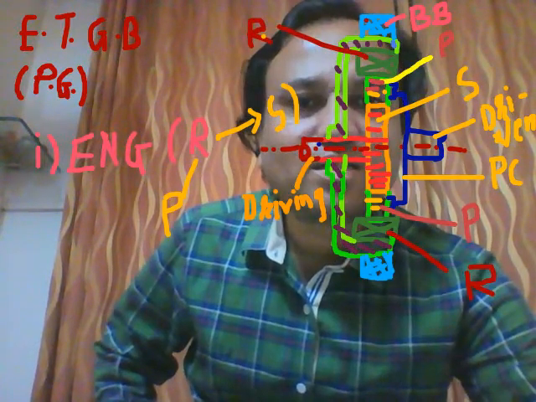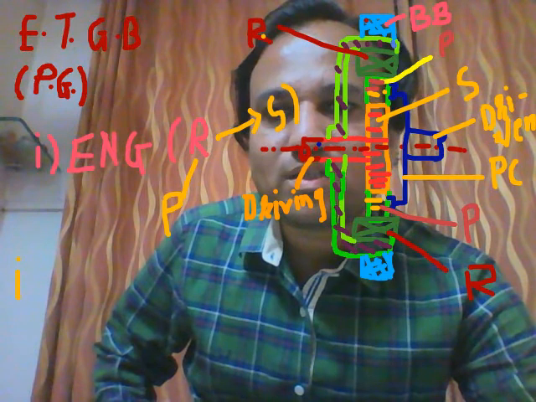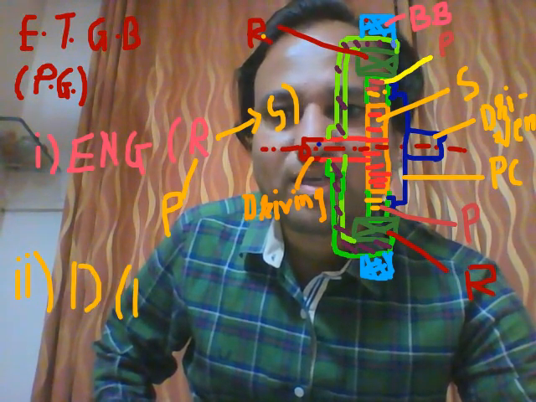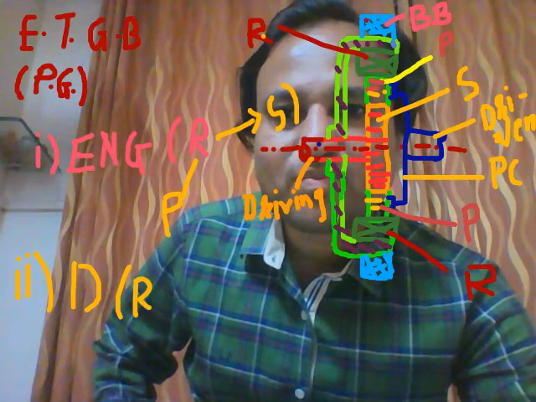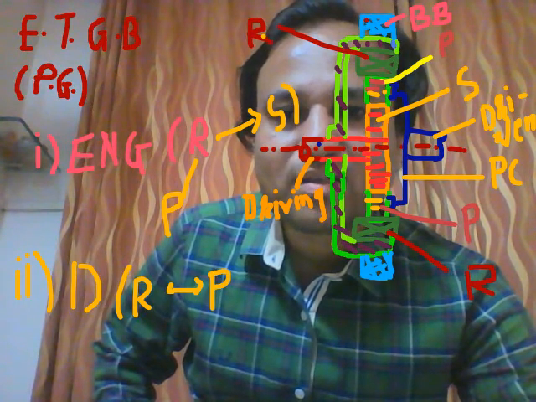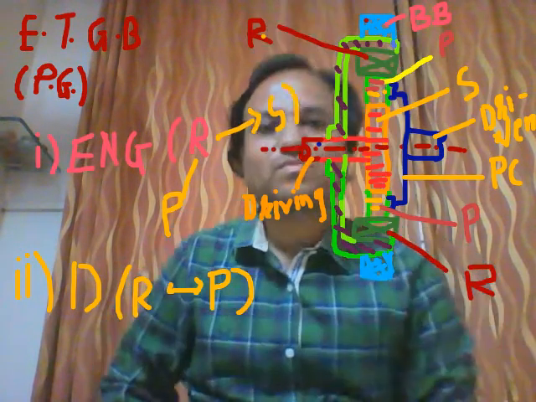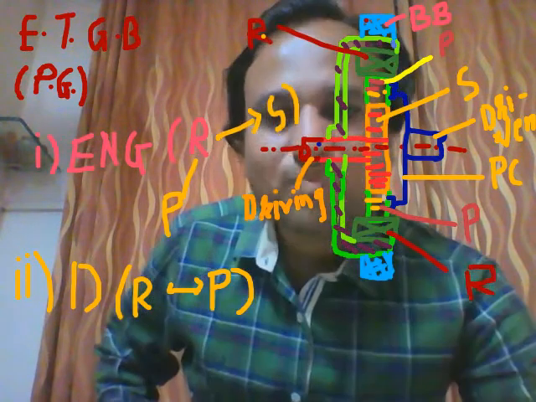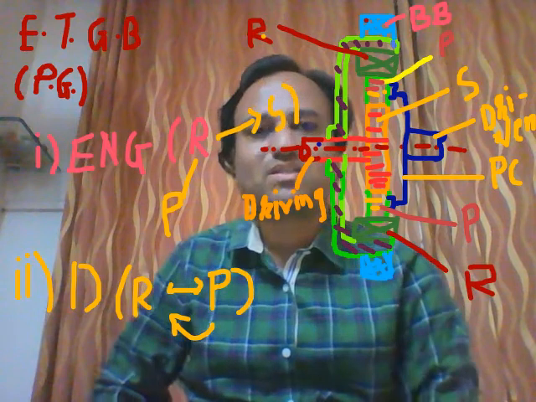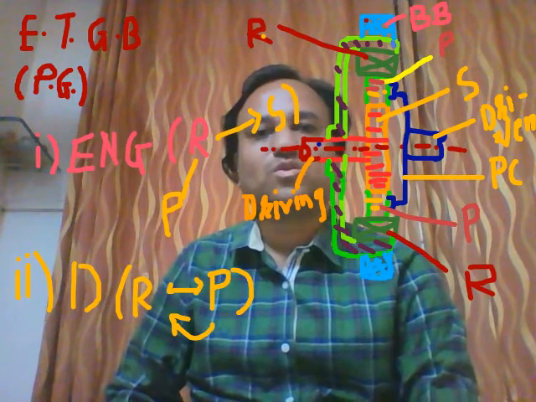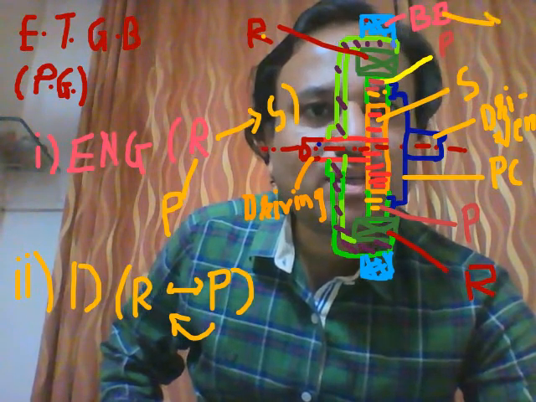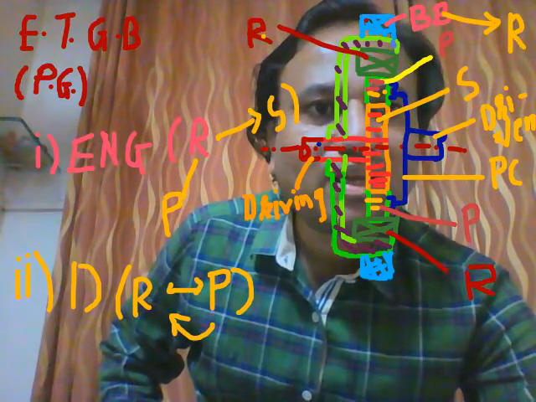Though the sun gear is rotating, in the second condition, the disengagement case, motion from the planet gear is transmitted to the ring gear, as the ring gear is not fixed, that is, not stationary, because the band brake is in the released condition.